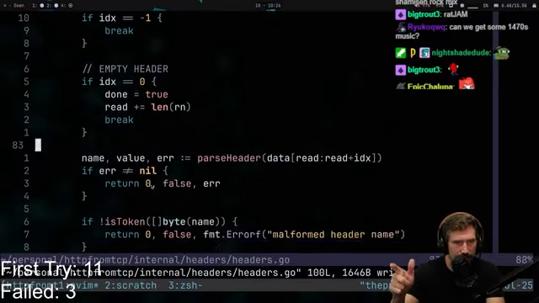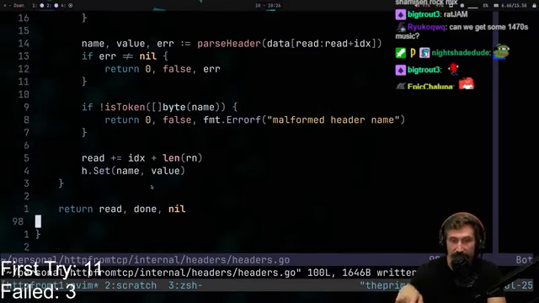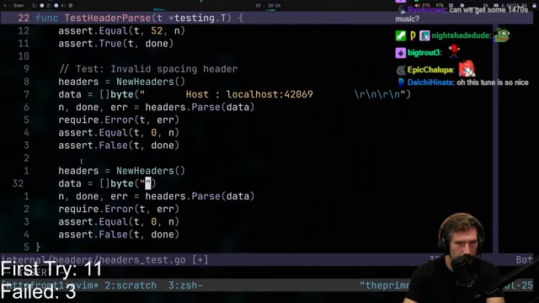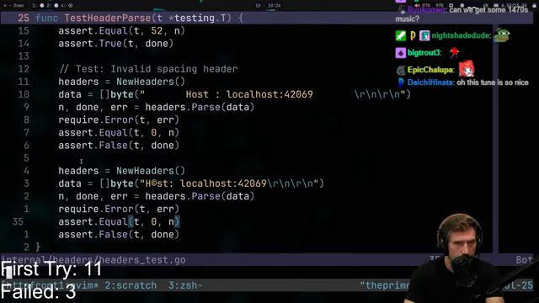Beautiful. So we're going to read through this, parse the header, and validate that it's a token. Bada bing, bada boom. Now the thing I don't remember is, update your parse method. Add a test case right here. All right, let's do this again, and let's go like this. Beautiful.